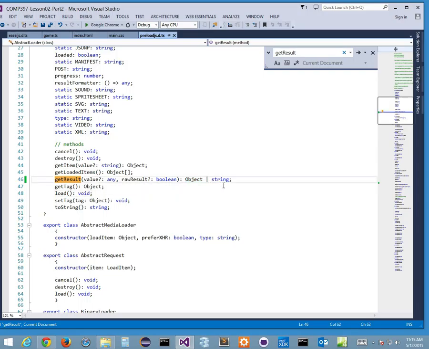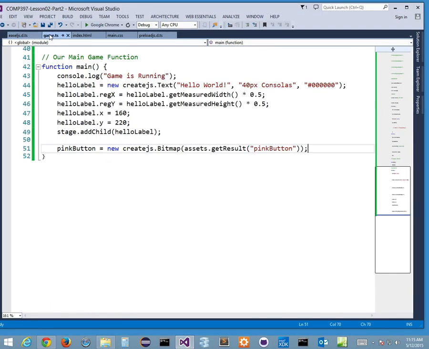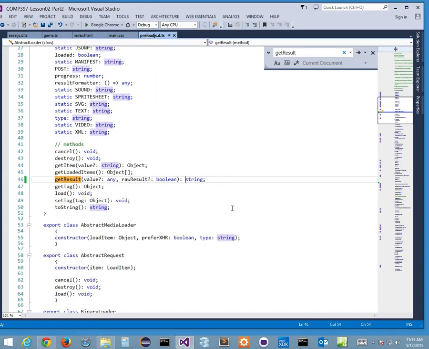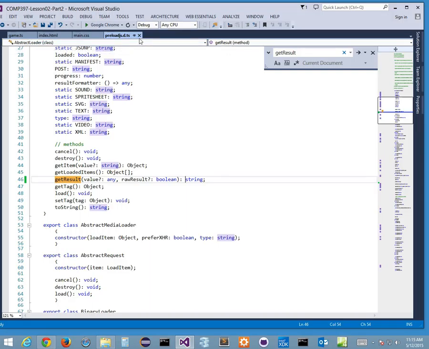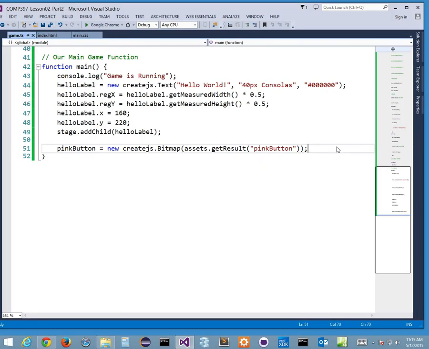If I was just to put string, if I was to take this away, so I'm returning a string, right? So I'm rewriting it. This is bad because, I mean, it might make my problem go away, which it does. See how it does, right? But that means that if ever I call get result again, and it's not a string type that it's returning, I'll have a problem. I wanted to avoid that, but for now, for us to carry on, let's leave that. Let's change our object type to a string, and we'll be good to go, right? I'm only making this change so we can run our code, right? I'm not making this change because I want to break anything.